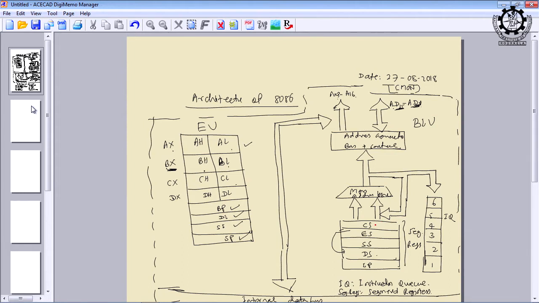But because of this 16-bit register, the maximum capacity of a segment will be 64 kilobytes, because in 8085 we have seen that, because of the 16-bit address bus, the total capacity is 64 kilobytes. We cannot go beyond that.